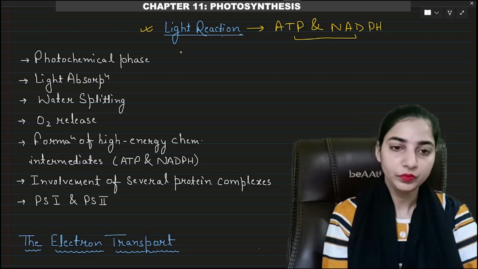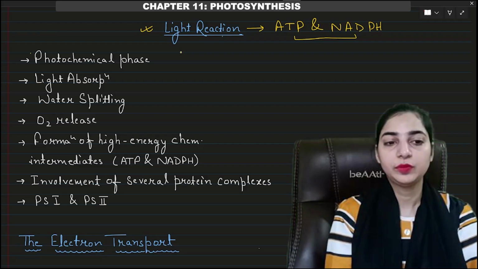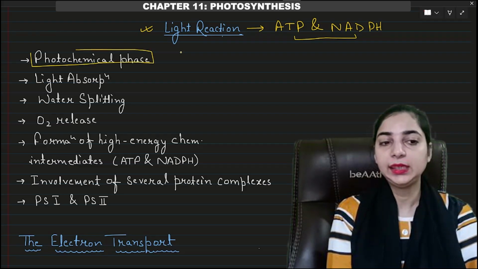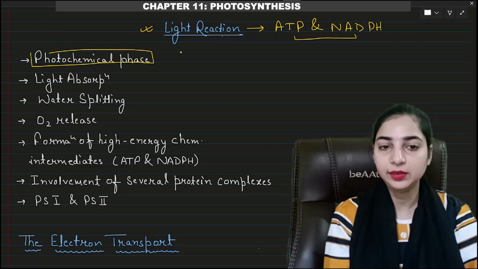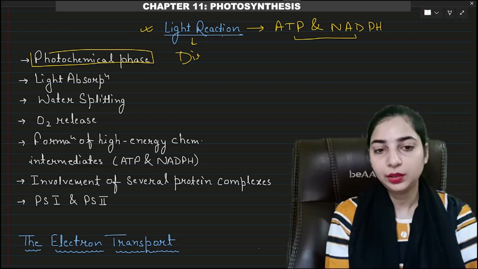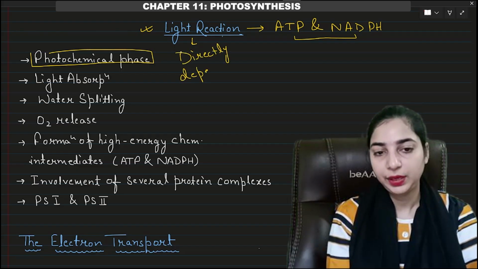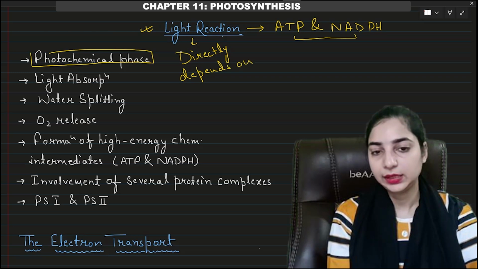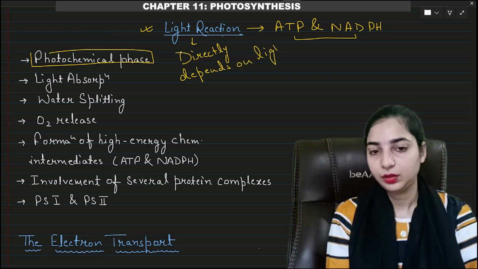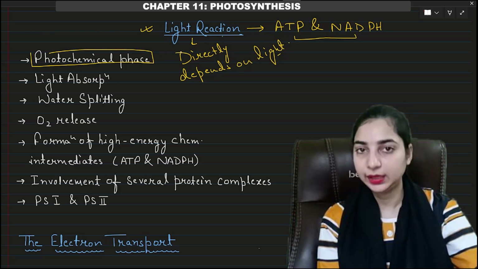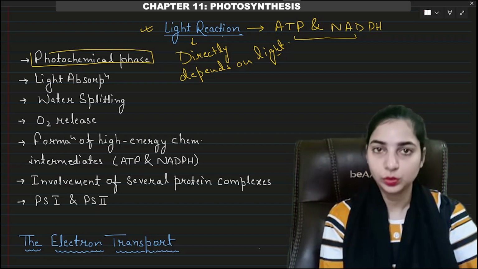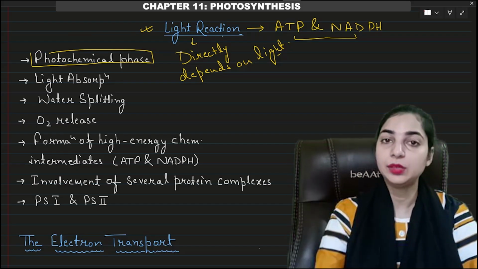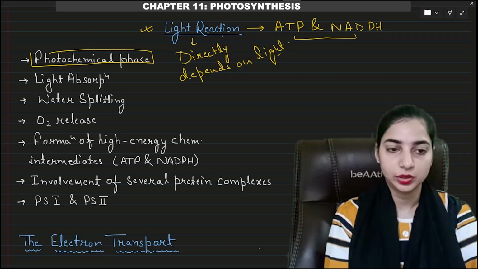So light reaction is also known as photochemical phase because it is directly dependent on the sunlight, whereas the dark reaction does not directly depend, it indirectly depends on the light, because it depends on the products of the light reaction.